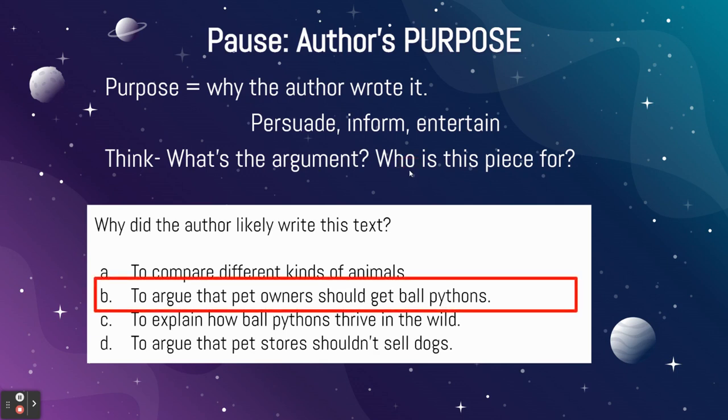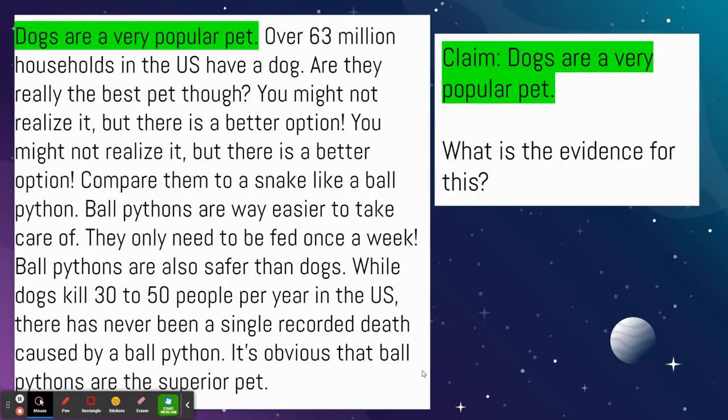All right, B is our best option here, to argue that pet owners should get ball pythons. So this covers their opinion, right? This matches up with the argument, the opinion the author has, and it addresses who this piece is probably for, people who own pets.